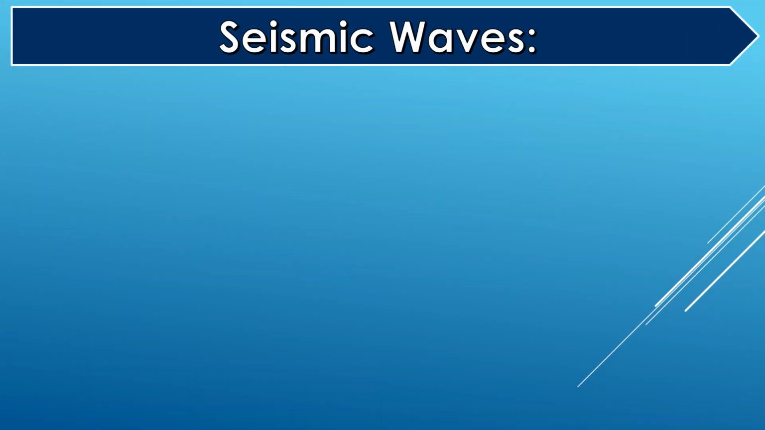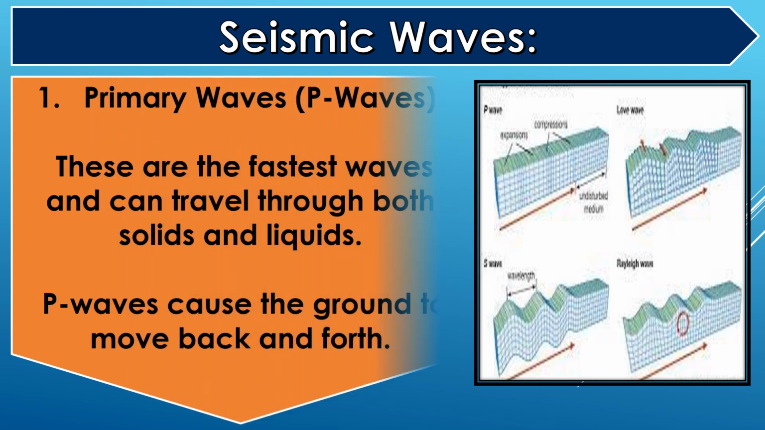Seismic waves. Primary waves, P waves. These are the fastest waves and can travel through both solids and liquids. P waves cause the ground to move back and forth.